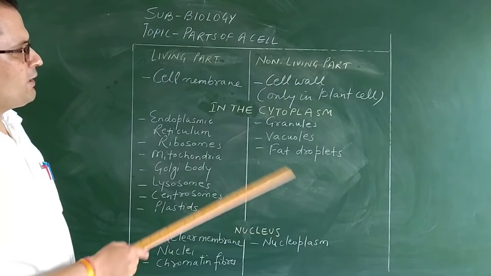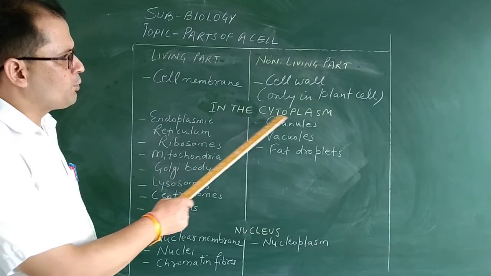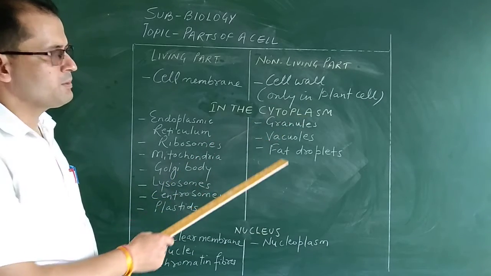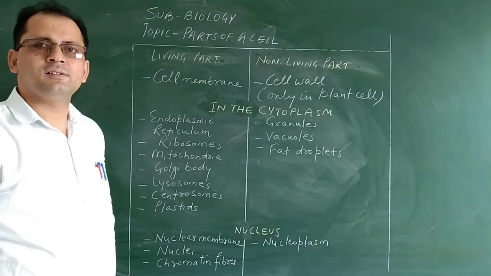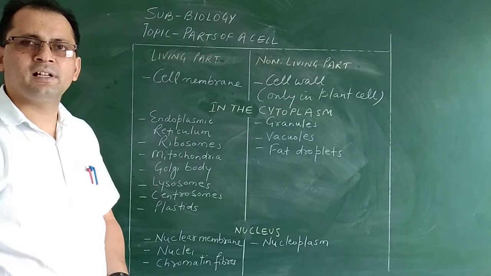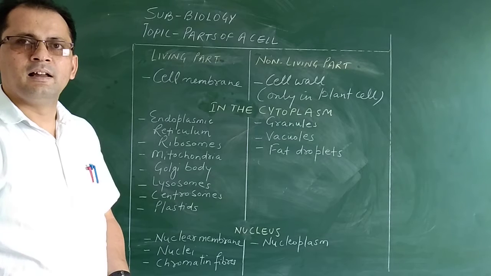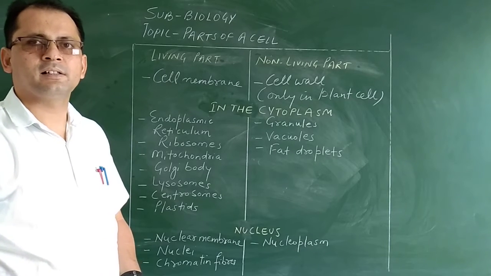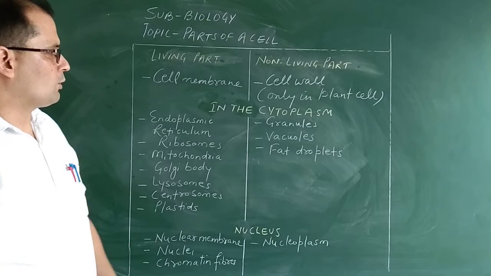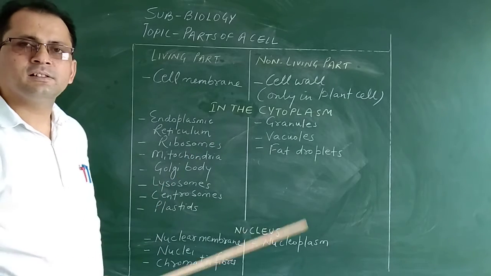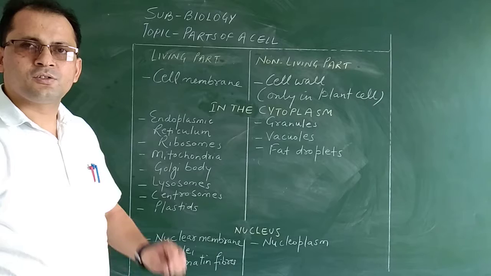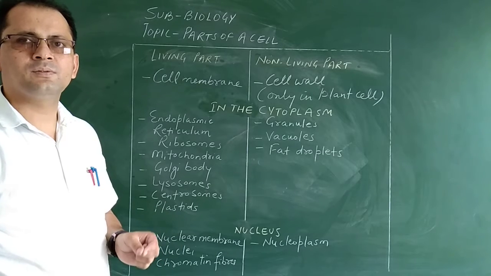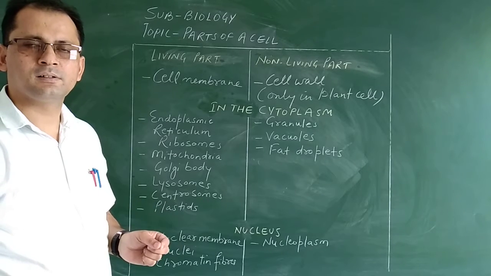Now when we talk about the second major component of the cell, that is cytoplasm. Cytoplasm is a jelly-like substance which is present inside the cell, and all the metabolic activities or reactions occur in the cytoplasm. This cytoplasm contains various structures or bodies which are known as cell organelles.